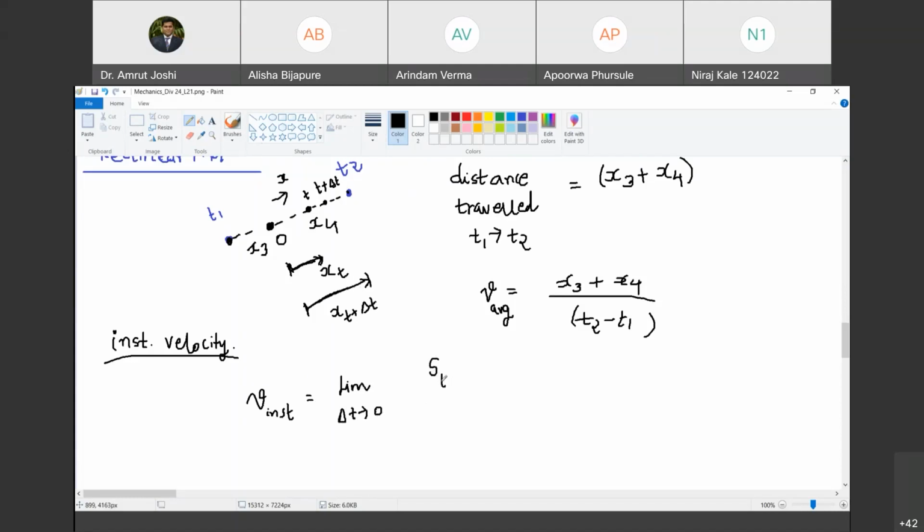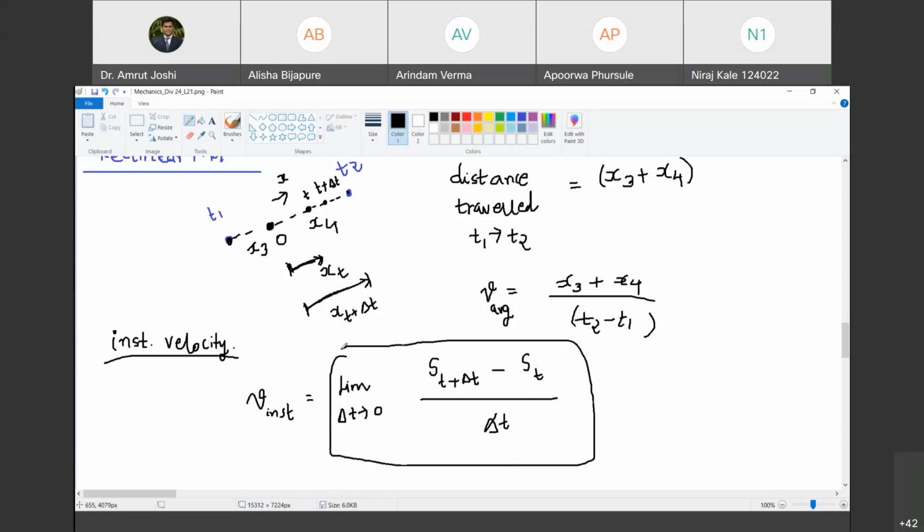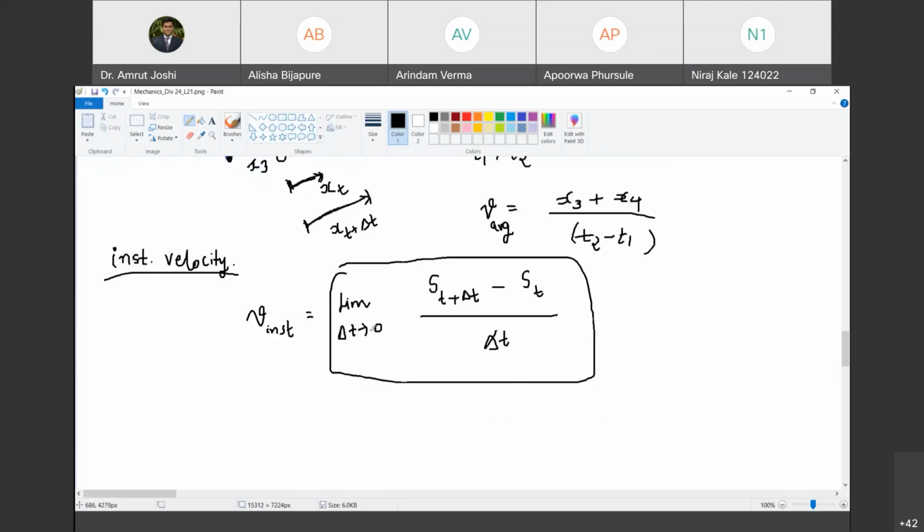Position at time t plus delta t minus position at time t, divided by delta t. Are you with me? Yes, sir. Now, by mathematical definition, this s(t plus delta t) is x(t plus delta t), and this s(t) is x(t). Are you with me? Yes, sir. Mathematically, what is this quantity? Limit as delta t tends to 0, s(t plus delta t) minus s(t) upon delta t. Is it ds by dt?